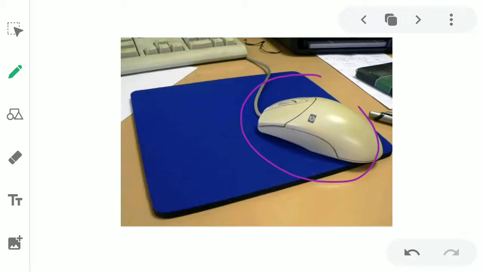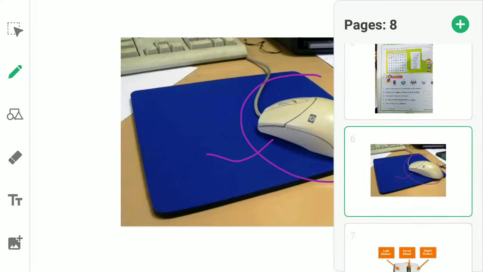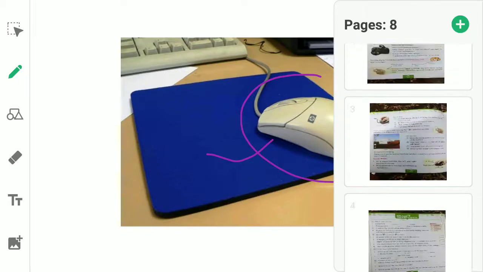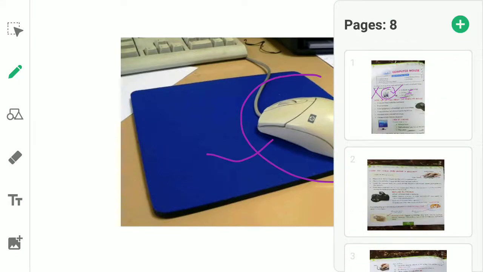Now, you must be thinking, why is ma'am calling it a mouse? This is not a mouse. It is maybe a part of the computer. But why is ma'am calling it a mouse? Now, let me tell you why we call it a mouse.